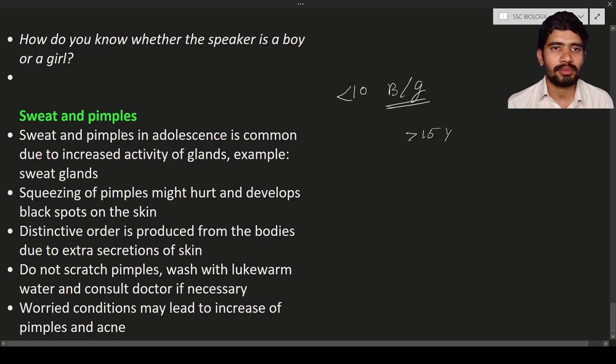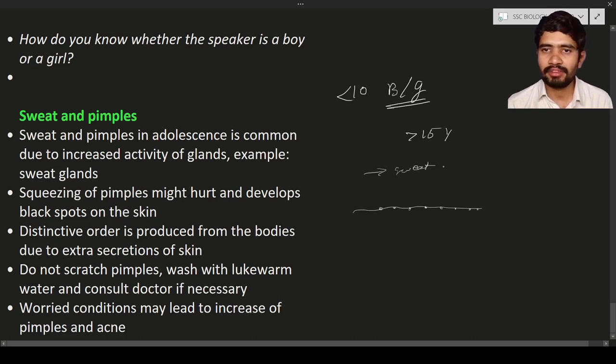Okay, so what is meant by sweat and pimples? Sweat is nothing but a small secretion on the skin. Let us know this is the skin. On the skin, there are some kind of small, microscopic hole-like structures. These microscopic holes on the skin are known as sweat pores.